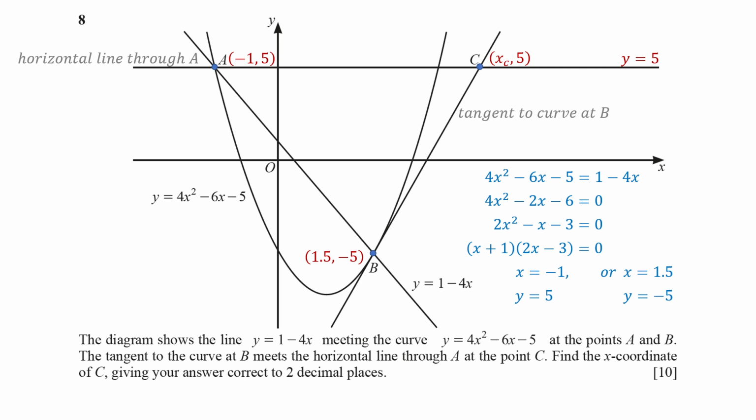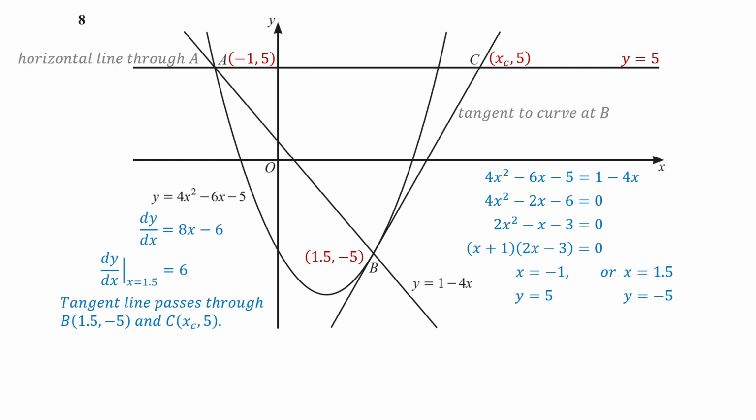Next, we calculate the gradient of the curve at point B by differentiating the curve's equation. The derivative of the curve is 8x minus 6. Substituting x equals 1.5 gives a gradient of 6. The tangent line passes through points B and C and has a gradient of 6. Using the slope formula, we substitute the coordinate values of B and C. Solving the equation gives a final answer of 3.17, correct to 2 decimal places. So, the x-coordinate of point C is approximately 3.17.